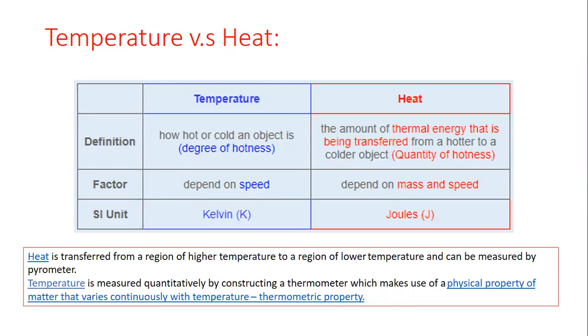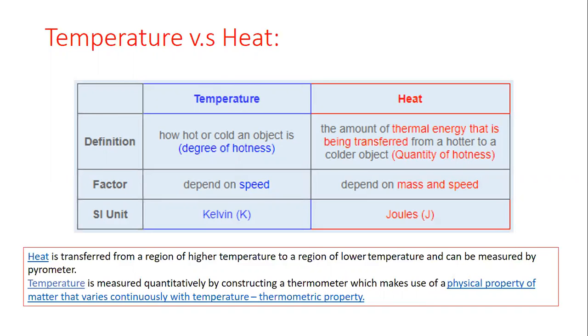But when we talk about temperature, temperature is the measurement of the degree of hotness or coldness of a body, or temperature tells us how hot or cold a body is. So heat is always transferred from a higher temperature region to a lower temperature region, because a hotter region is a higher temperature region and a colder region is a lower temperature region.